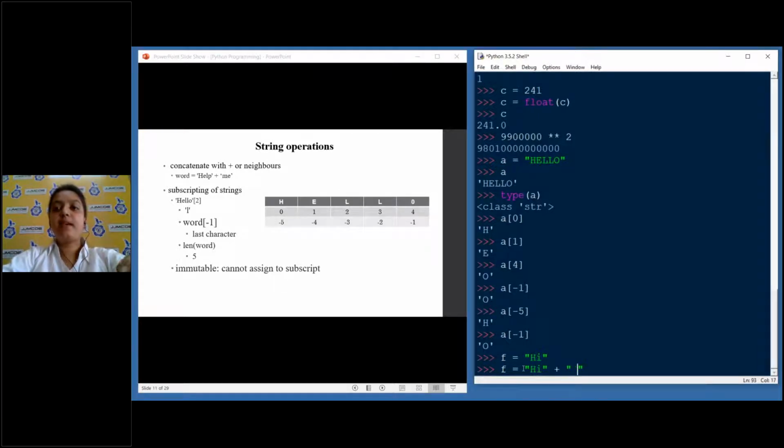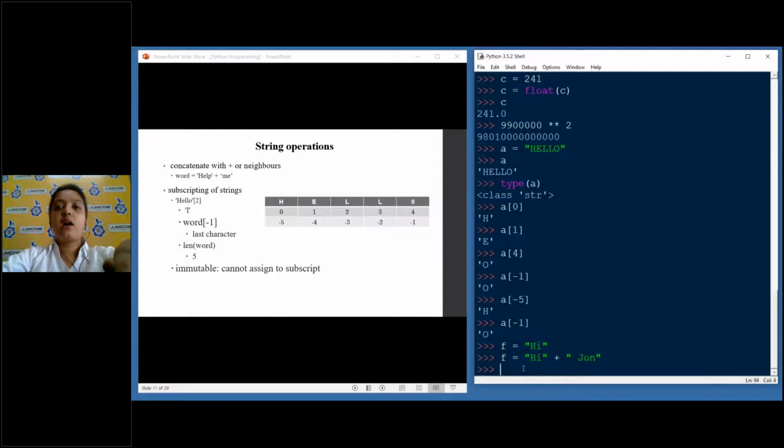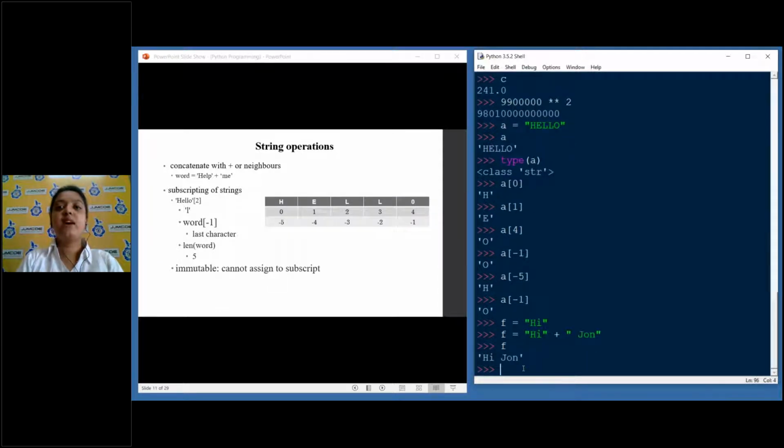If I don't put a space, I'll get hi followed directly by whatever the name is. So suppose I write hi John. And now if I see F, F becomes hi John. What did this plus sign do? It basically joined two parts of the string. So this is also called concatenation in programming.